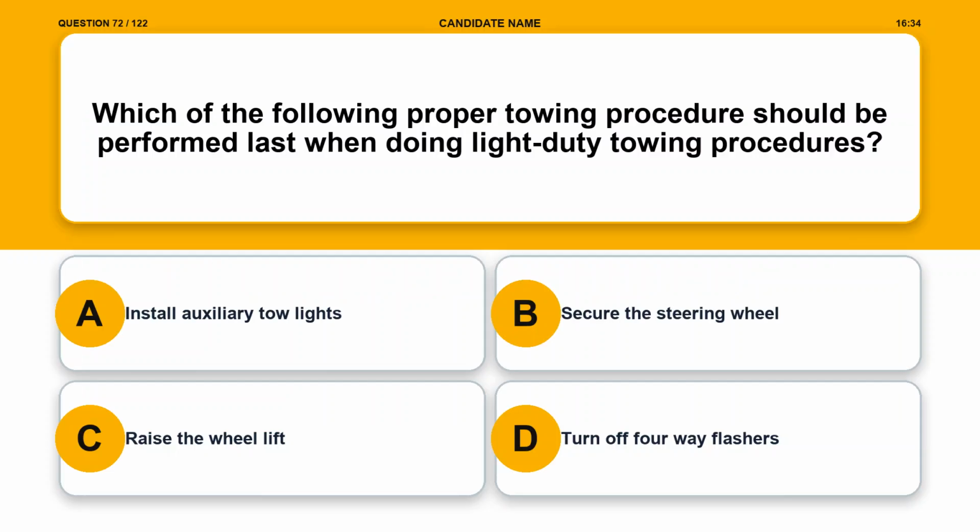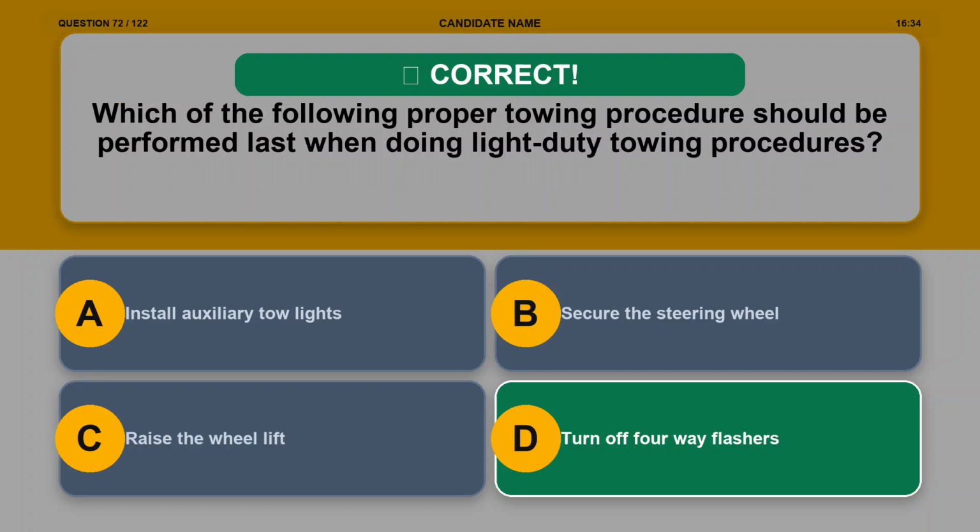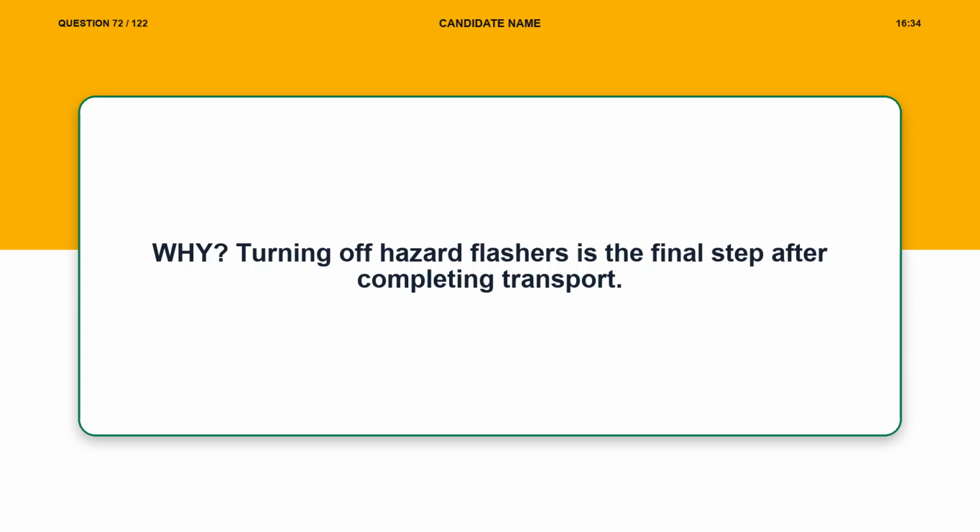Question 72. Which of the following proper towing procedures should be performed last when doing light-duty towing procedures? Option A. Install auxiliary tow lights. Option B. Secure the steering wheel. Option C. Raise the wheel lift. Option D. Turn off four-way flashers. The correct answer is option D. Turn off four-way flashers. Explanation. Turning off hazard flashers is the final step after completing transport.